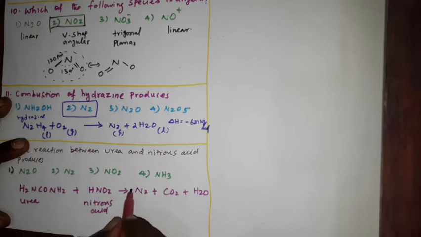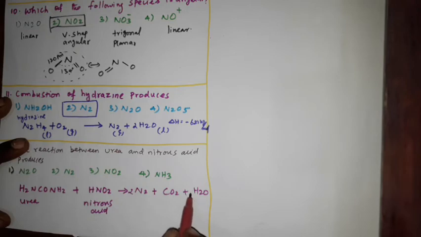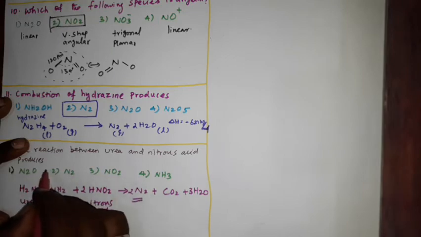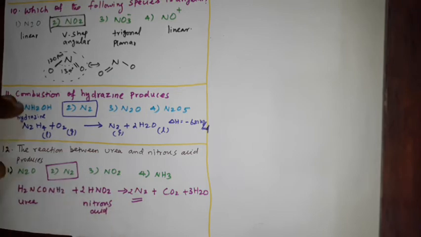Here it will come 2, then here 3, so that here put 2, hence the equation is balanced. Here we got the product of nitrogen N2. In the option also N2 is given, so N2 is the right answer. Clear? So during the reaction of urea and nitrous acid, we will get the product of N2. Clear?